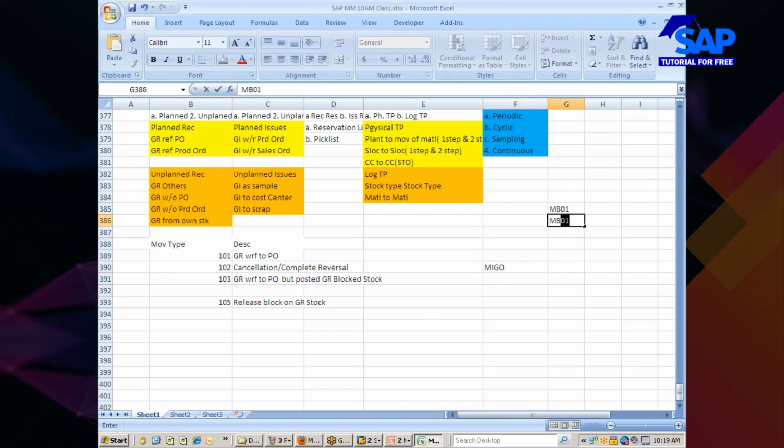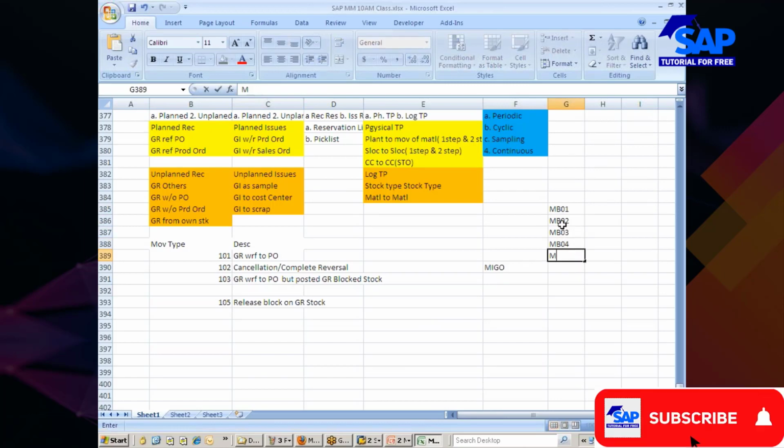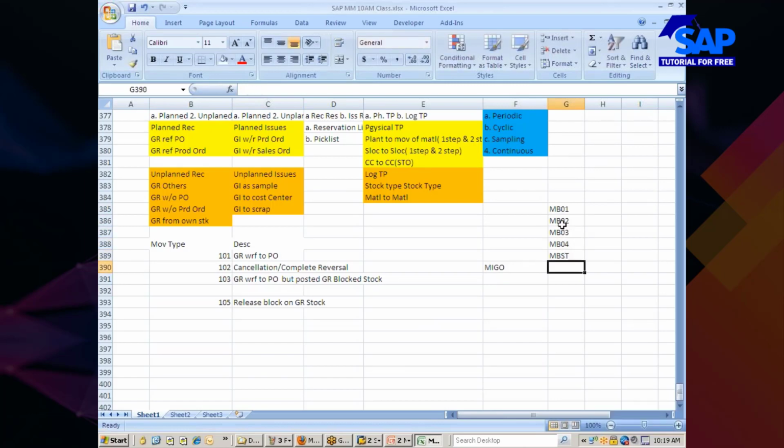MB01, MB02, MB03, MB04, MBST, MB1C, MB1A, MB1B. How many are there? I think there's 1 or 2 more.